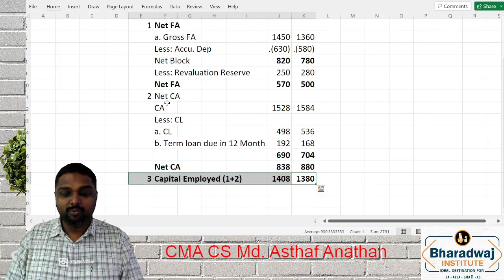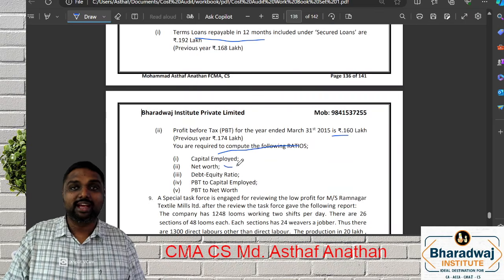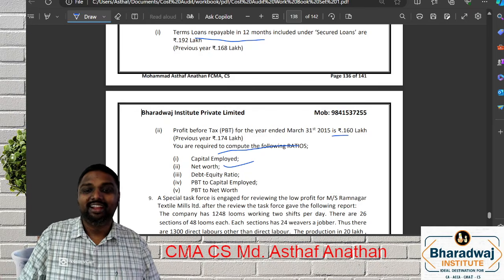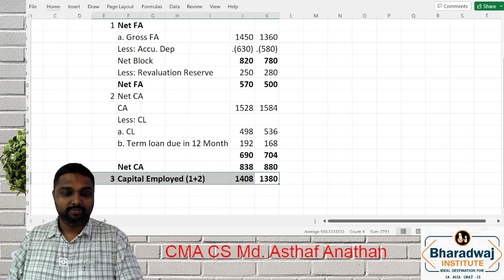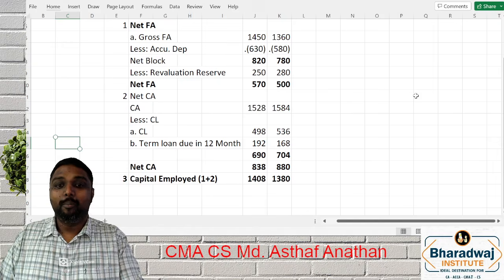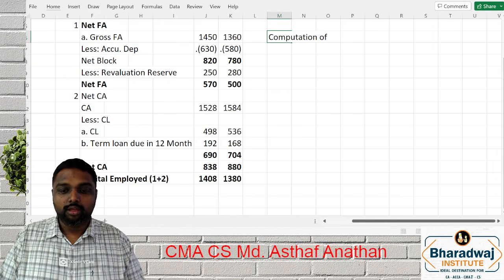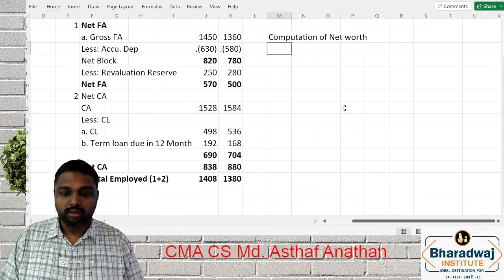Now, I want you to try the next item. Next item, they are asking what? Net worth. There are also a few twists here. Let's see how many of you will be able to do the net worth. Shall I start or wait? Now, my dear friends, we'll go for computation of net worth.